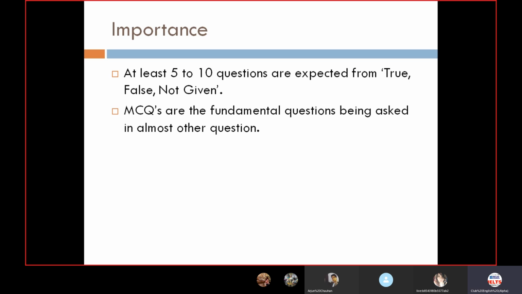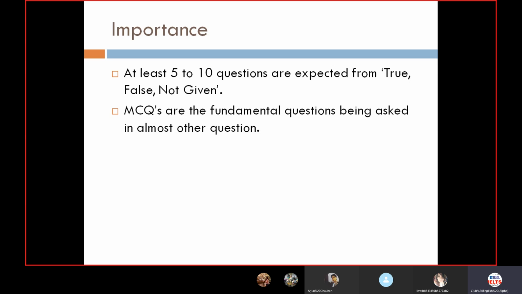MCQs are the fundamental question being asked in almost every other question. Almost every other question you'll be finding one or two MCQs, and there would be especially one question which would most probably be based on MCQs only. True false not given also sometimes comes in combination with MCQs. So it is not mandatory that you will be getting only 10 questions of true false not given. No, it is not going to be like that. Sometimes it would be a combination of MCQs plus true false not given.